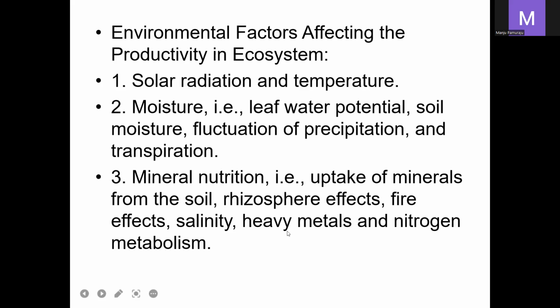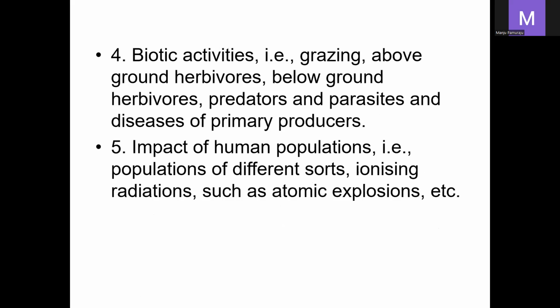Fire effects, salinity and heavy metals generally decrease the productivity of an ecosystem. Biotic activities, the impact of human populations, and activities like ionizing radiations or atomic explosions also decrease productivity.